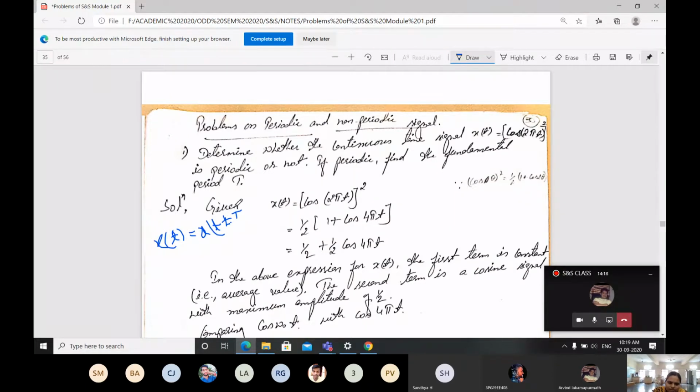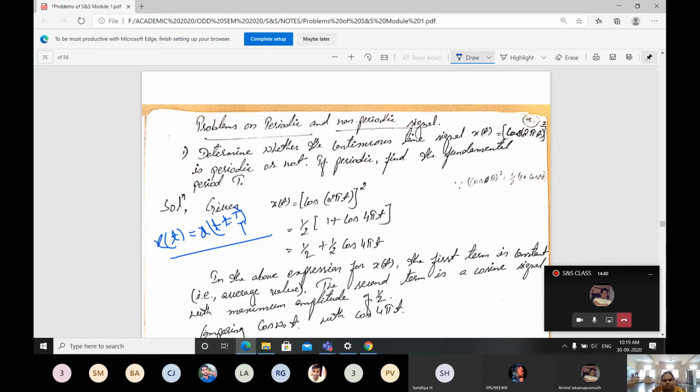If a signal satisfies this condition, then I will tell the signal is a periodic signal, and the capital T is your fundamental period.